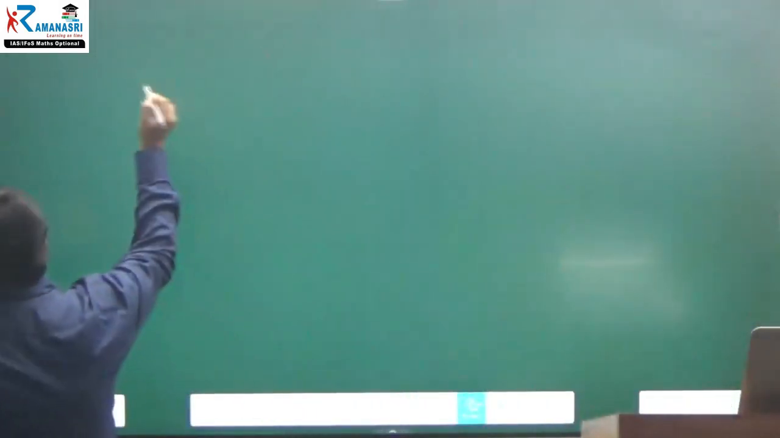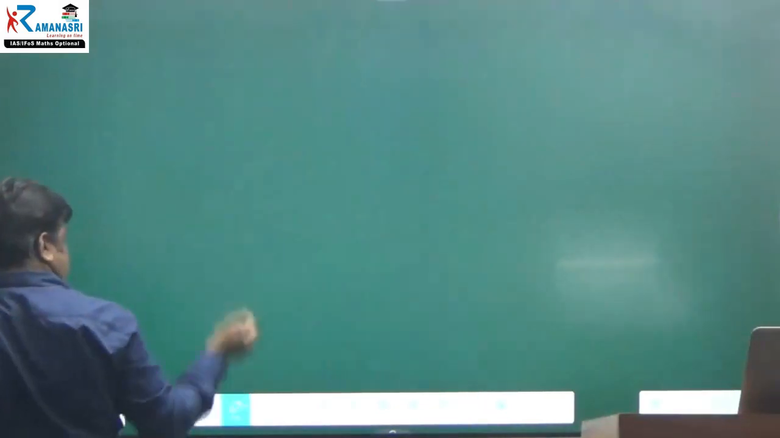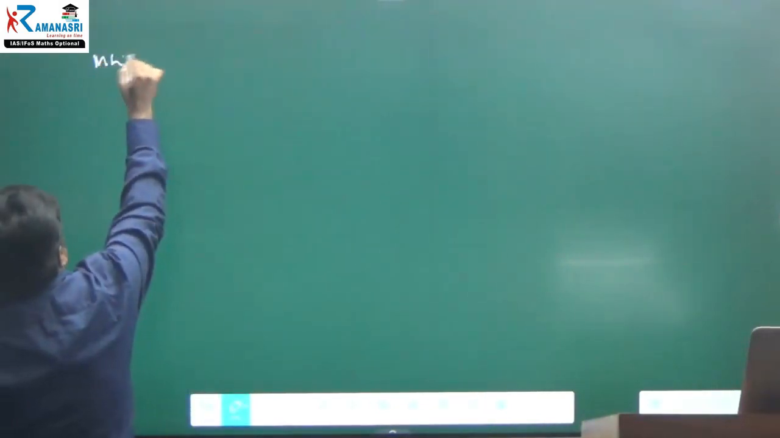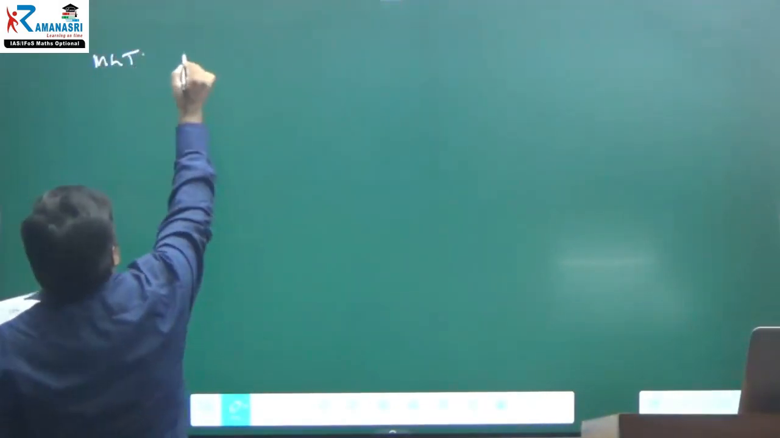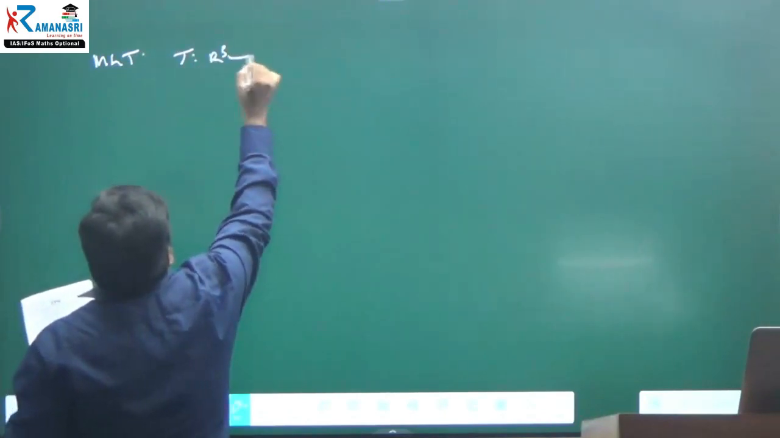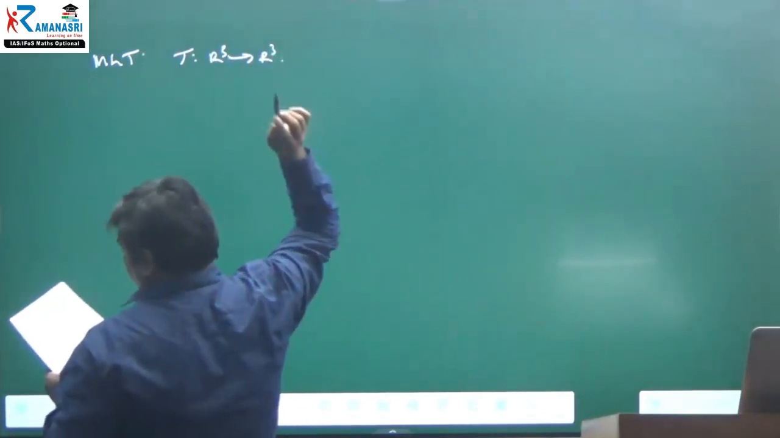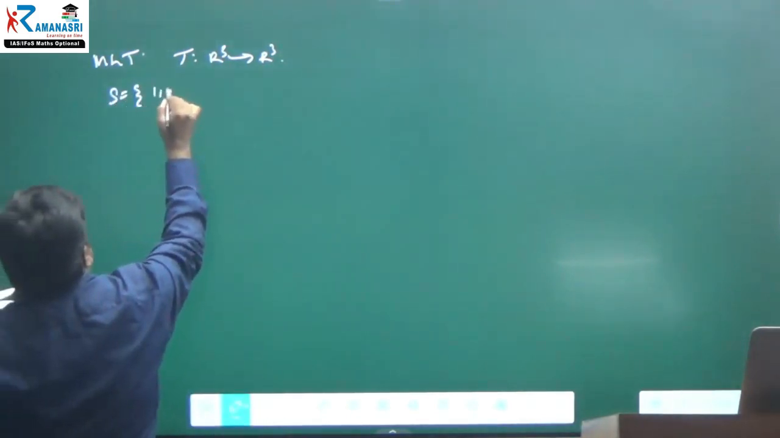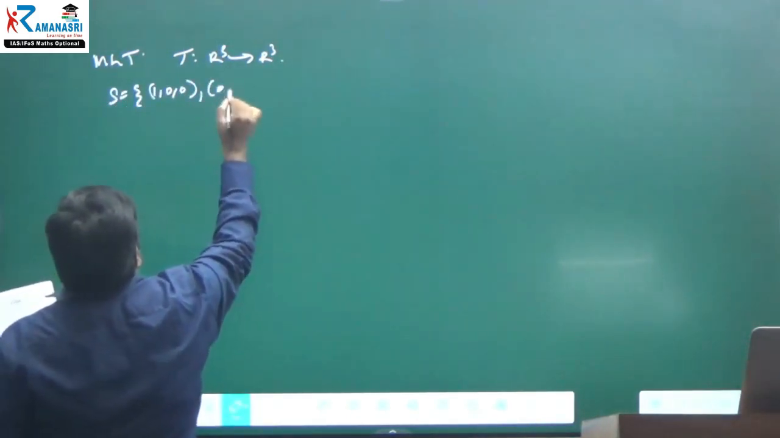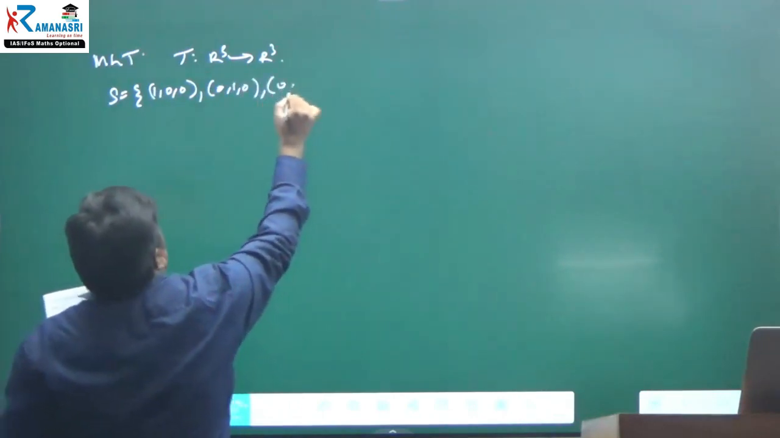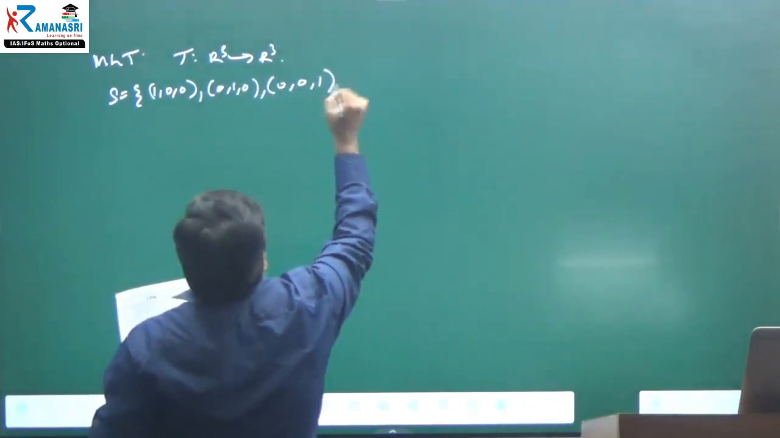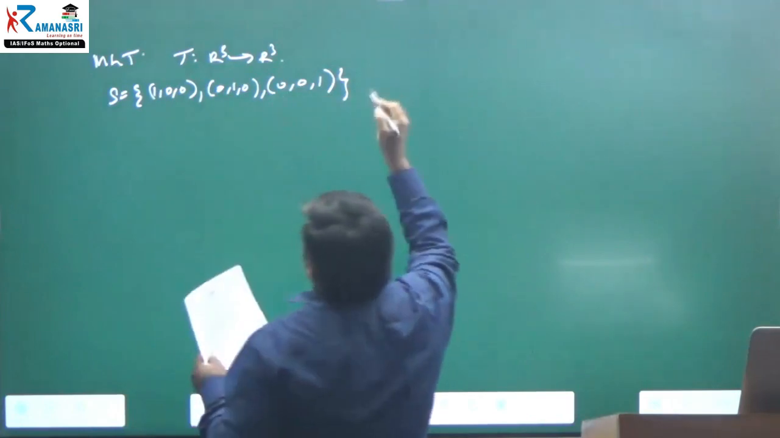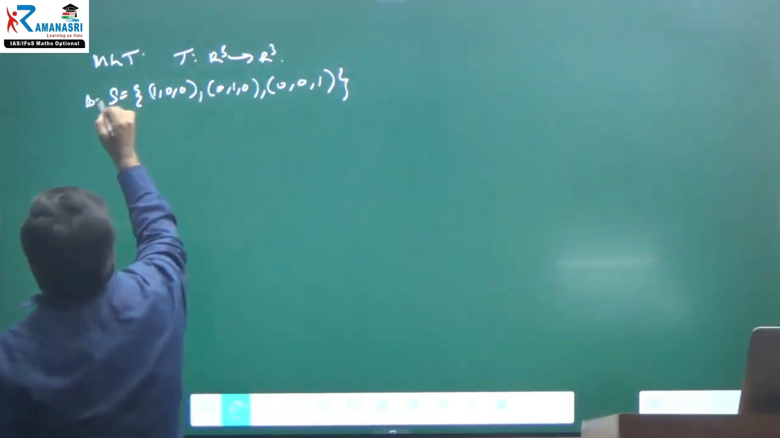Coming to that, now I am writing what is the MLT they have given. Matrix linear transformation, T from R cube to R cube, they have defined. What is the ordered basis? Standard ordered basis, they have given (1,0,0), (0,1,0) and (0,0,1). You can call it the standard basis B or S, whatever, it doesn't matter.